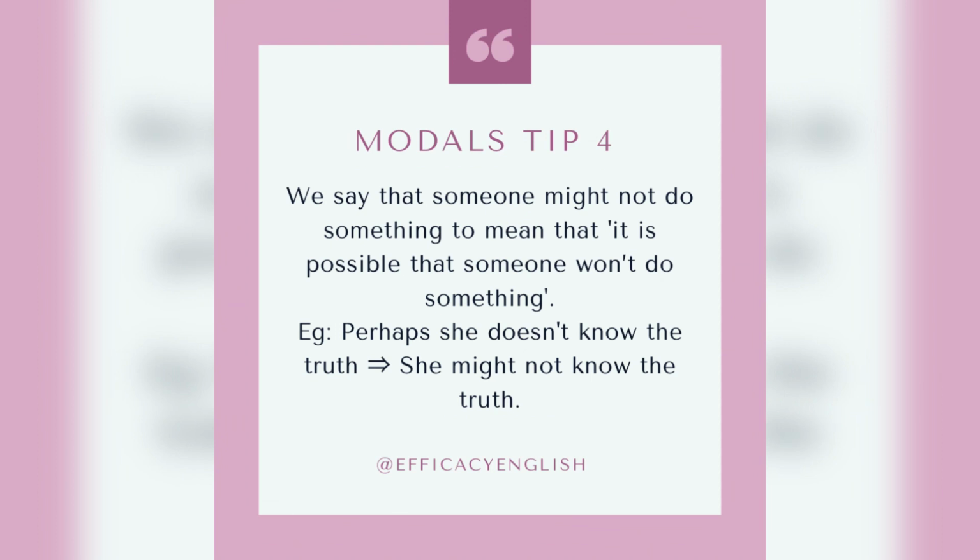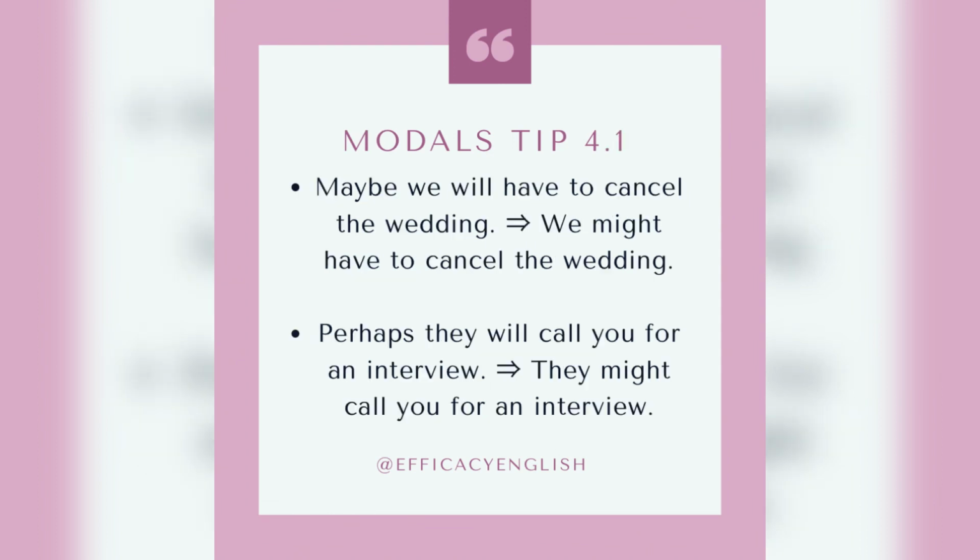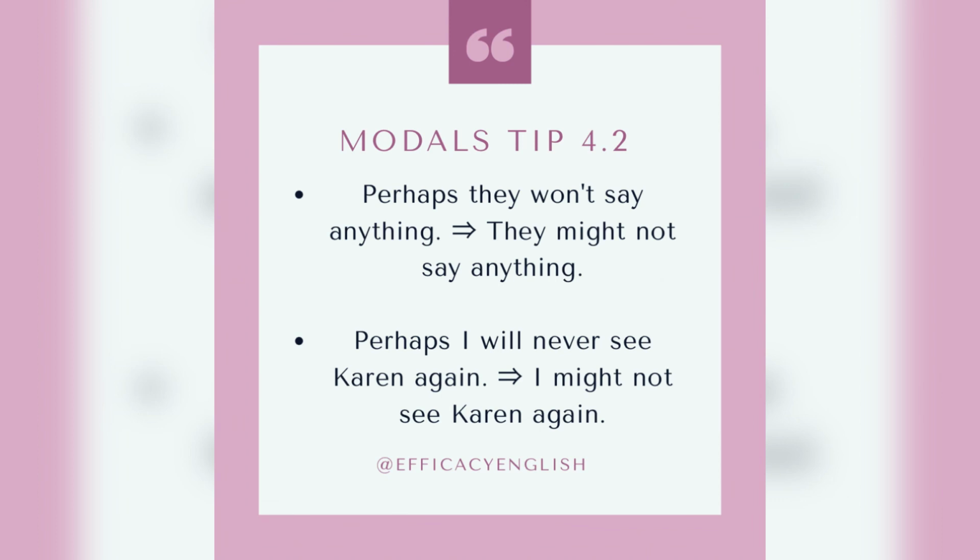Tip 4. We say that someone might not do something to mean that it is possible that someone won't do something. Example, perhaps she doesn't know the truth means she might not know the truth. Maybe we will have to cancel the wedding means we might have to cancel the wedding. And perhaps they will call you for an interview means they might call you for an interview. Perhaps they won't say anything means they might not say anything. Perhaps I will never see Karen again means I might not see Karen again.